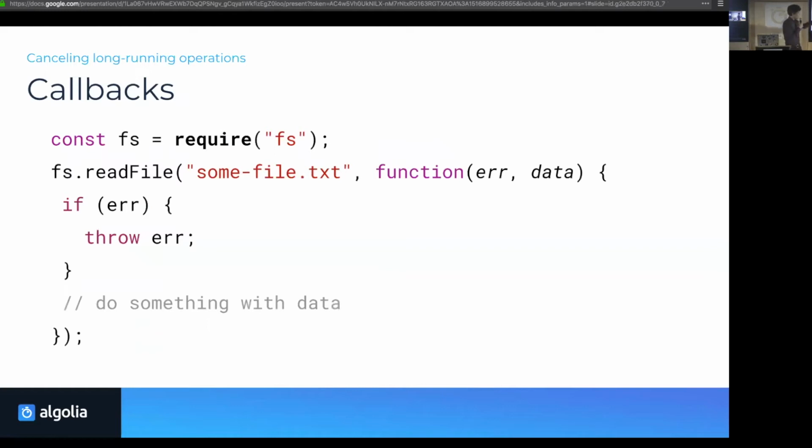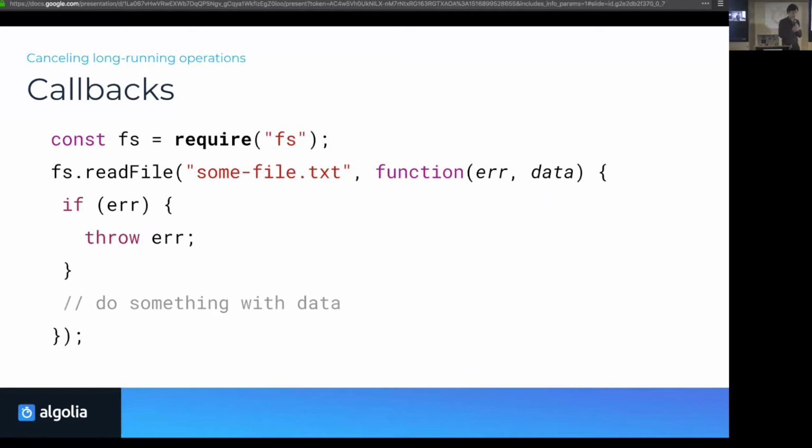So what we have here is a function, and as the very last argument, we have another function, and its arguments are the error and the data. If there is an error, you need to handle the error. If there's no error, you don't. So that's what the if is for. And otherwise, you do something with the data, whatever you need to do.